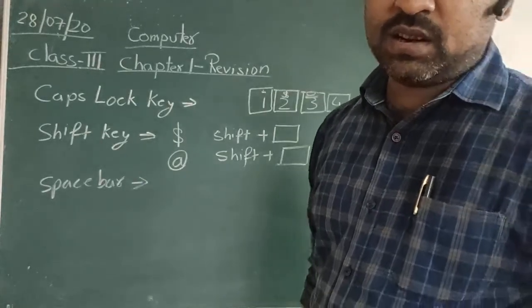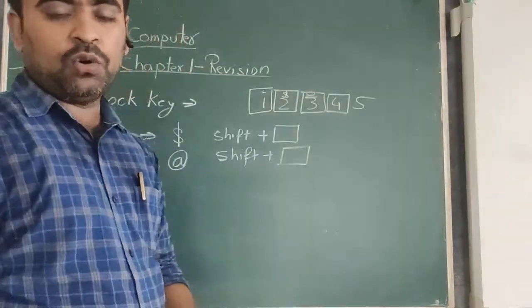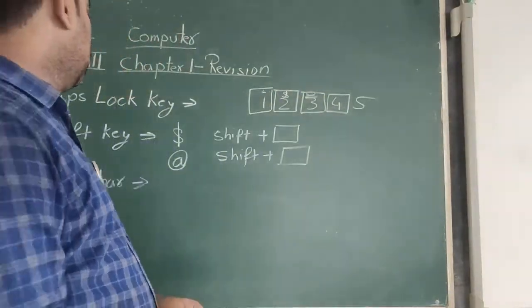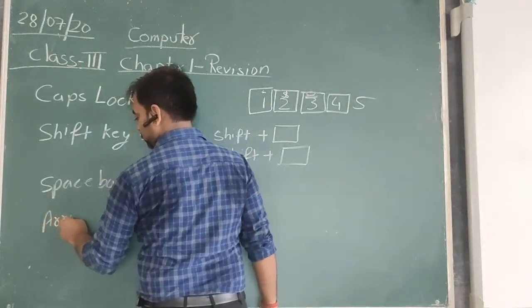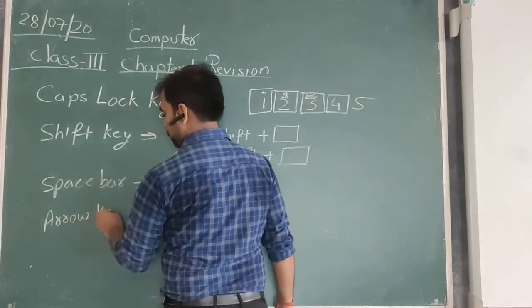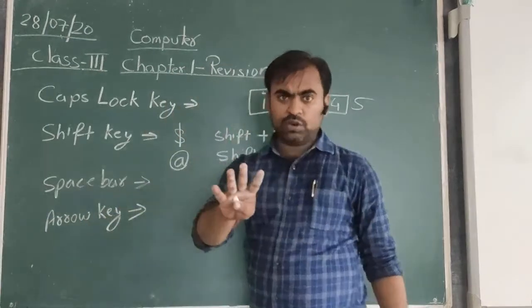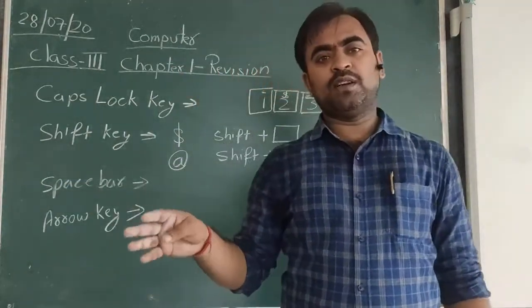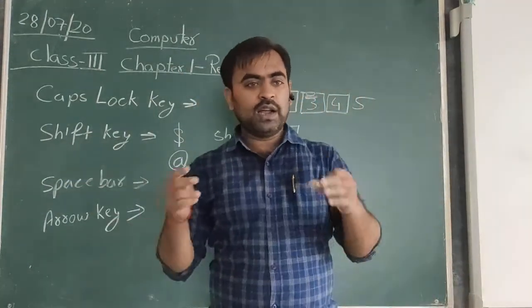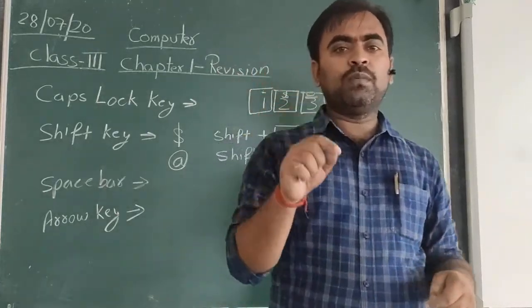After that, there is a cursor control button. The arrow keys are called the cursor control buttons. There are 4 different arrow keys. It is present on the right hand side of the keyboard, and you can see there are 4 arrow keys, and you can move the mouse cursor.